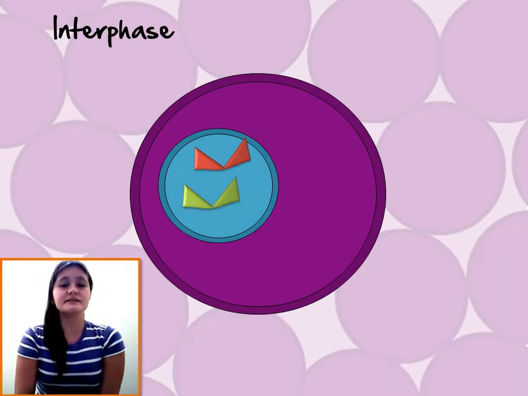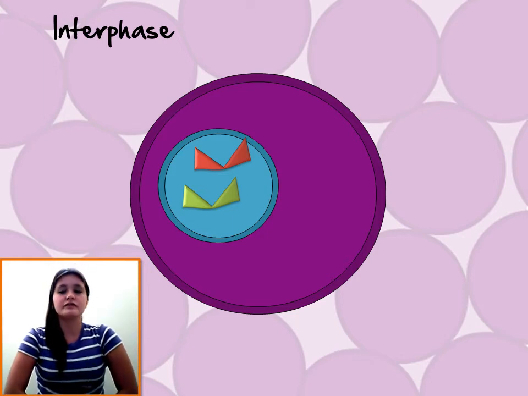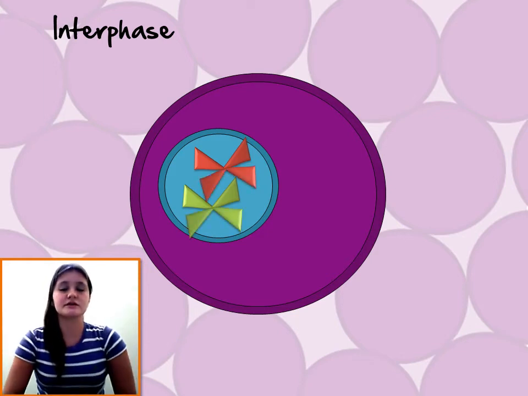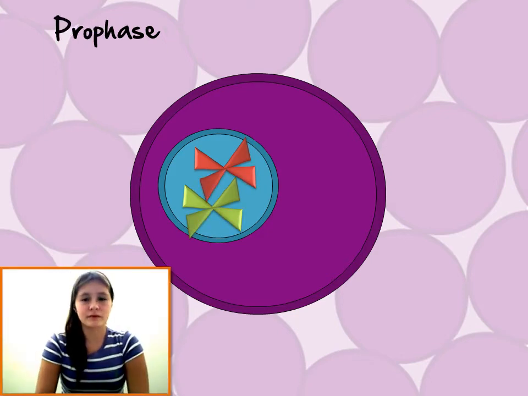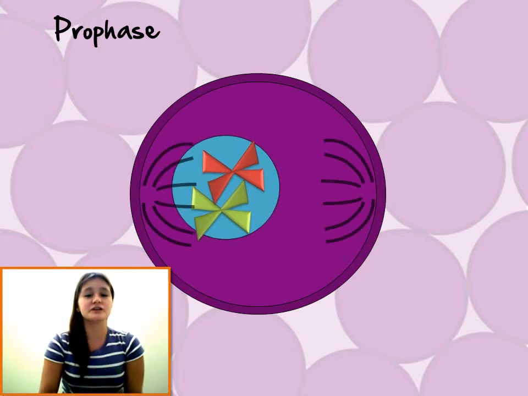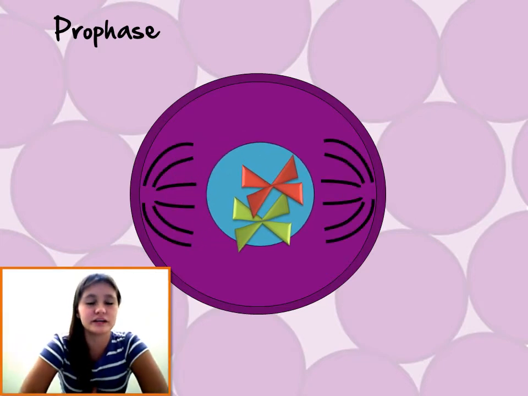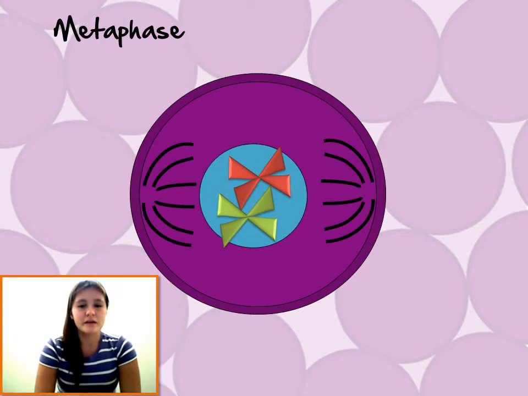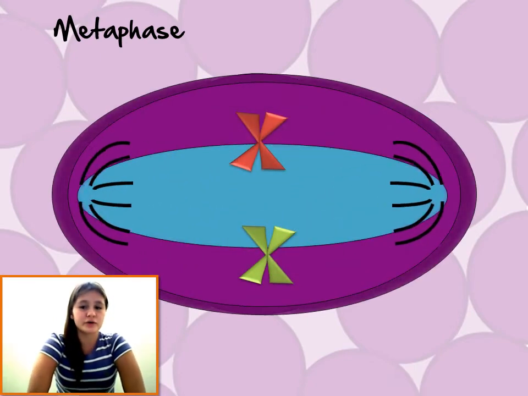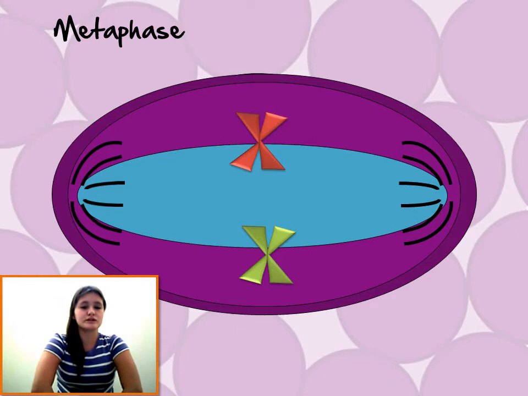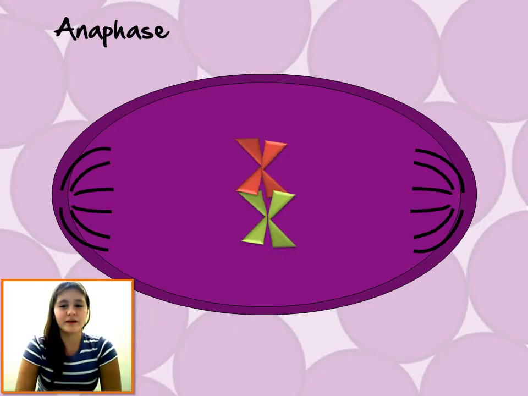Interphase. The cell is in a normal state of function. The chromosomes inside the nucleus start to duplicate. In the prophase, the nucleus membrane disappears and also the nucleus and other genetic materials concentrate in the center. The metaphase is when the chromosomes align to the equatorial plate and are attached to the spindle fibers.